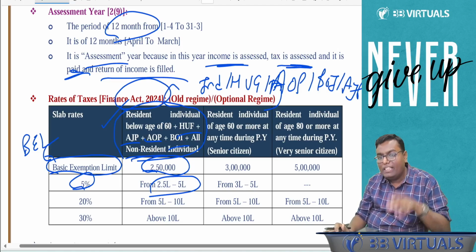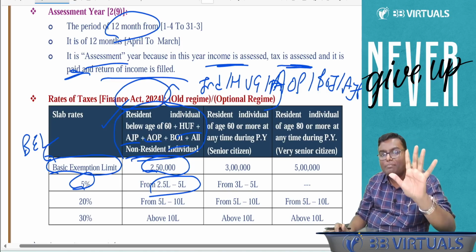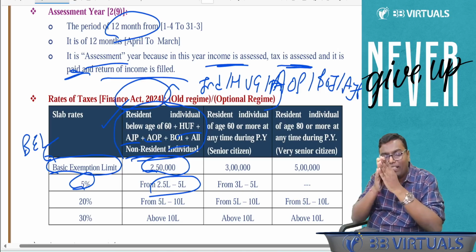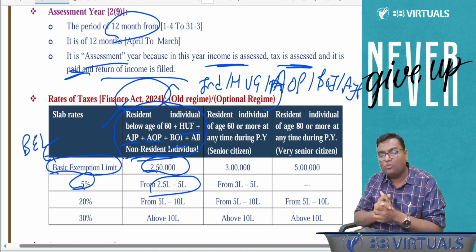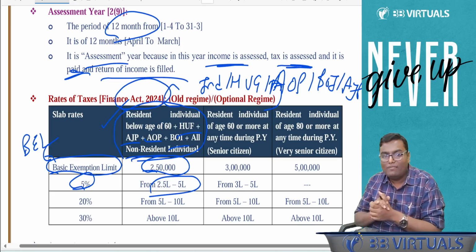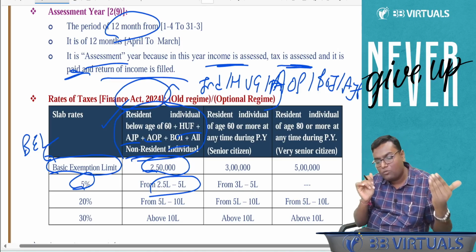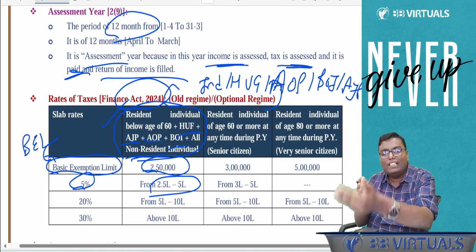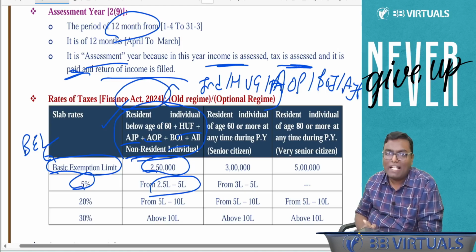As of now, we are learning the income tax rate for 5 types of persons: individual, HUF, AOP, BOI, AJP. In that, they are divided into 3 columns. First column is for whom? Resident individual below age of 60 plus HUF, AOP, BOI, AJP plus all non-resident individuals. Up to 2,50,000 it is zero, that is called the basic exemption limit. 2,50,000 till 5 lakh, 5% is the tax rate.